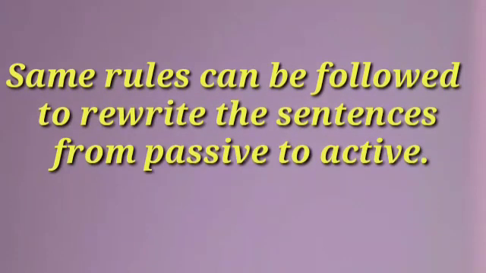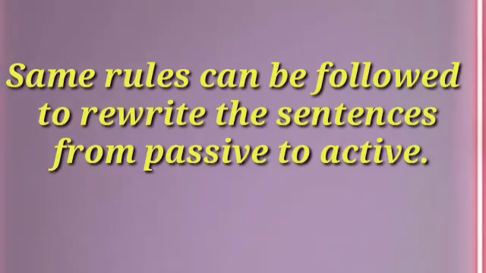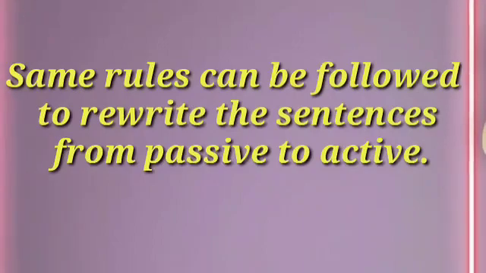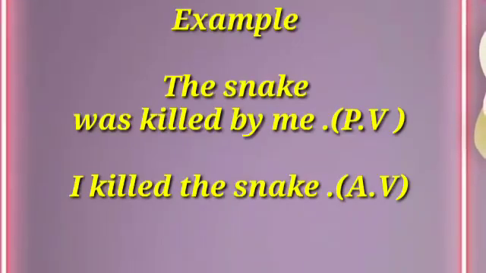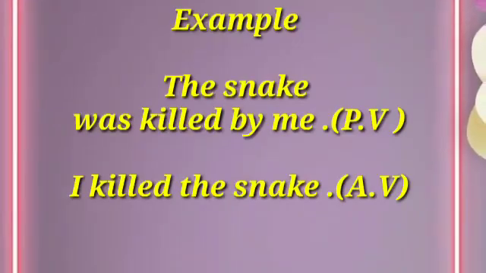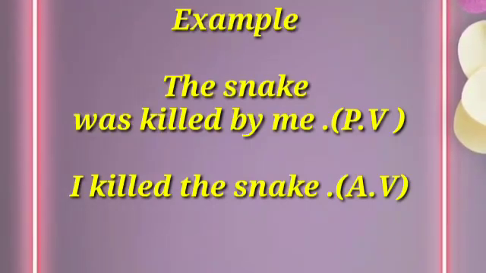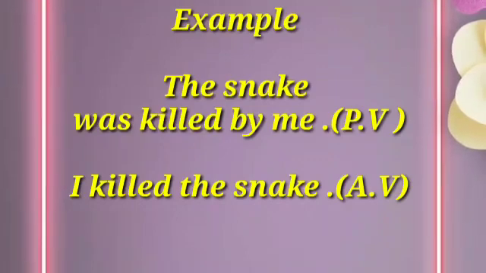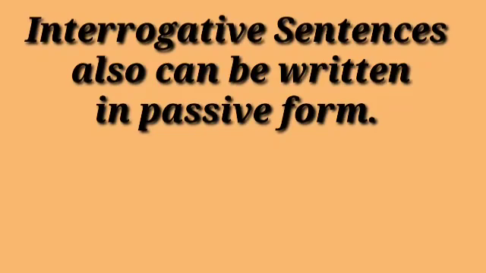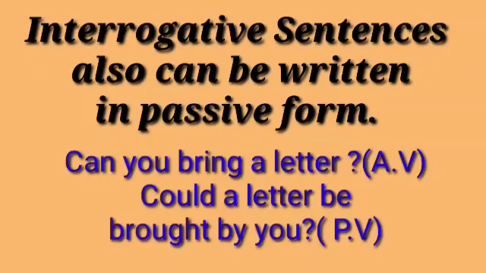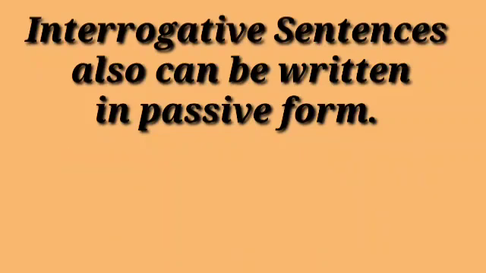By using the same rules, we can change the verbs from passive to active also. For example, the snake was killed by me. Here the verb is given in passive form. So when we write this in active form, this becomes I killed the snake. Interrogative sentences also can be given in passive form. For example, can you bring a letter? So this becomes could a letter be brought by you?